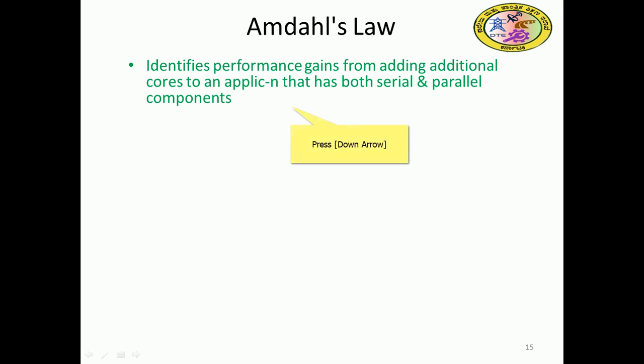Amdahl's law identifies the performance gains from adding additional cores to an application that has both serial and parallel components. What Amdahl said is basically for computer architects: if you bring a very fast machine, then the problem going to be solved by that machine is important. What problem are you taking to solve with that machine?